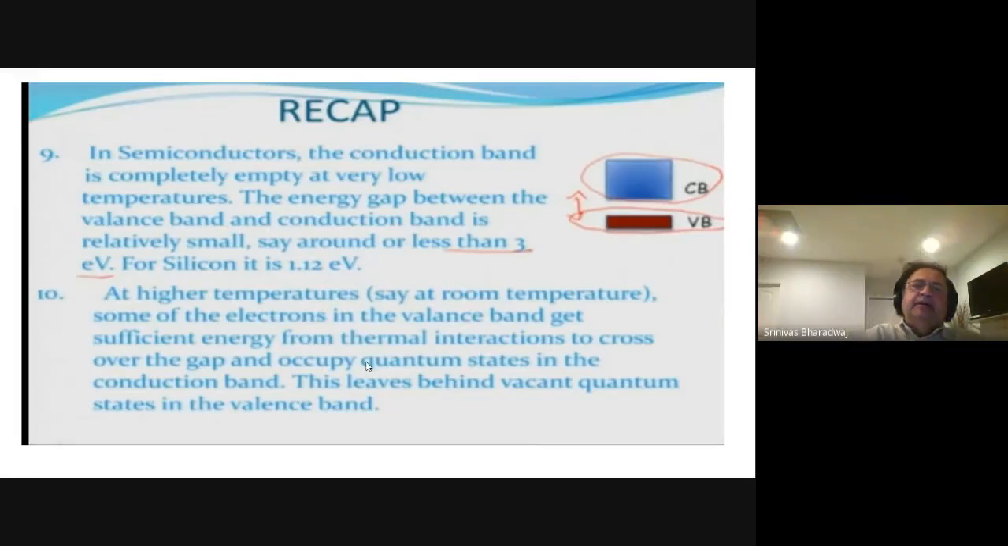In semiconductors, the conduction band is completely empty at very low temperatures, but the energy gap is small. For instance, in silicon, it is 1.12 electron volts. Silicon is the most important of the semiconductor materials.